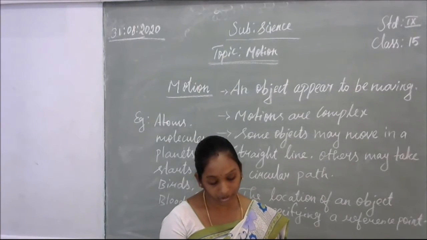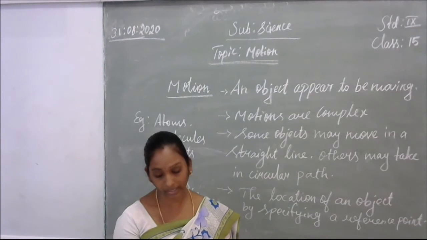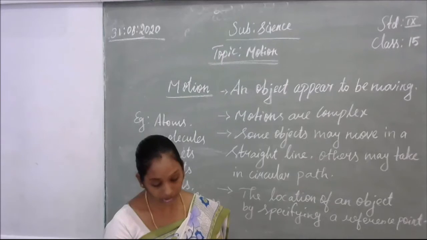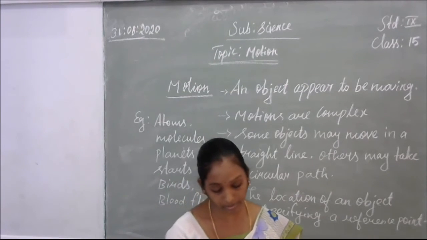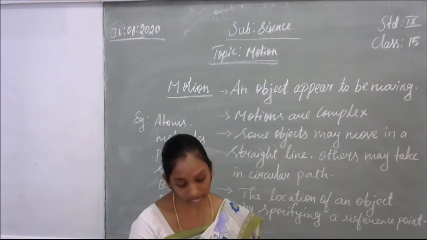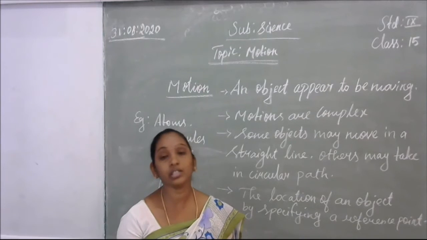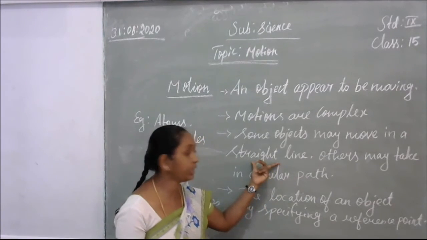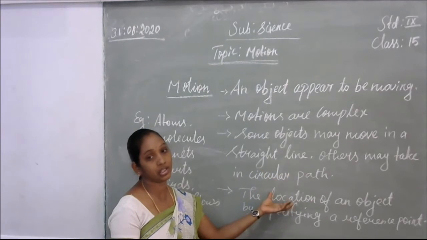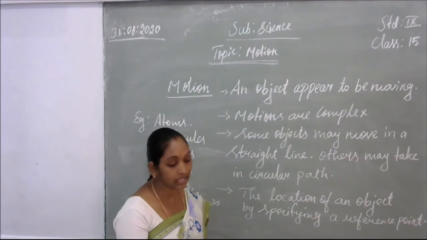In this chapter, we shall first learn to describe the motion of objects along a straight line. So what we are going to discuss first is motion along a straight line. We shall also learn to express such motions through simple equations and graphs. Later, we shall discuss ways of describing circular motion. So in this chapter, we are going to discuss how an object moves in a straight line and in a circular path, and graphical representation. The graphical representation part was deleted because you already studied it in class 8.